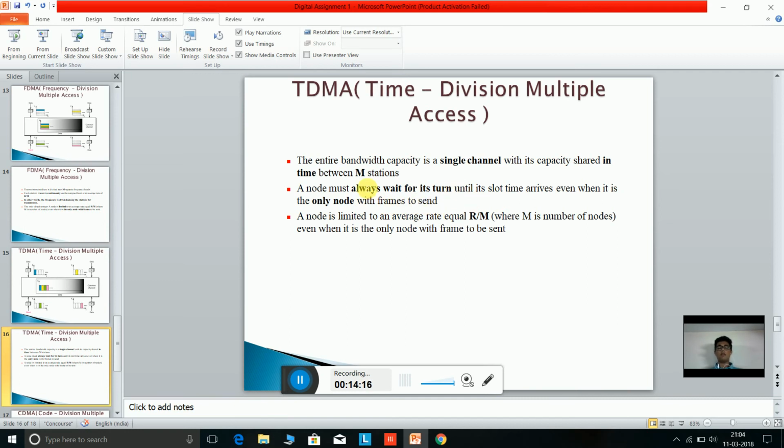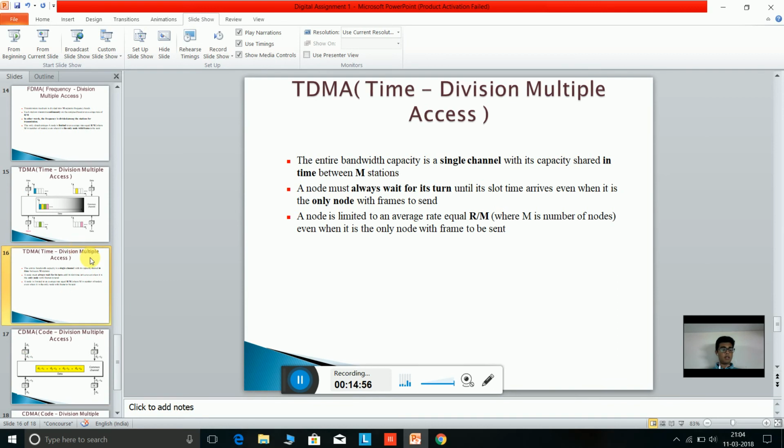This might waste time and might force the system to sit idle. A node is limited to an average rate equal to R by M, where M is the number of nodes, even when it is the only node with a frame to be sent. Again, this might imply that a node cannot increase the rate of data transfer even when any other node is not ready to send a frame. Even when there is no traffic or collision, a node cannot increase or decrease its rate.